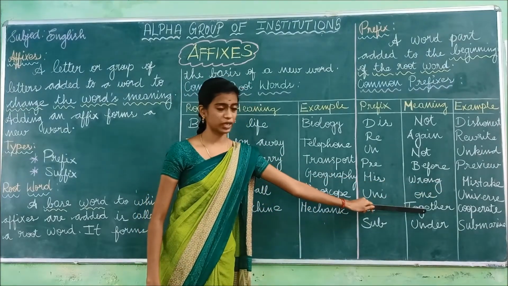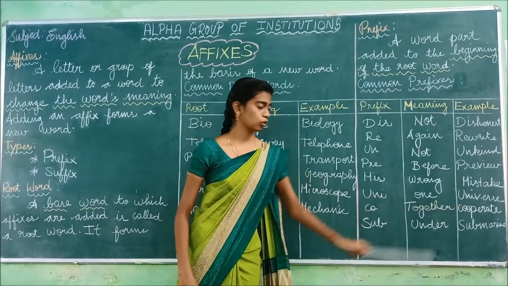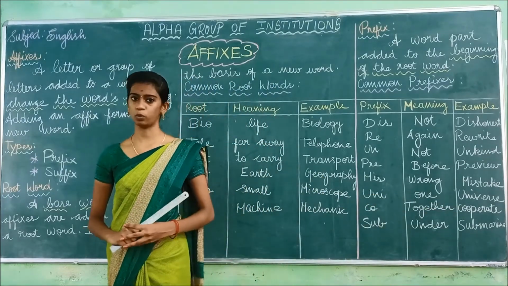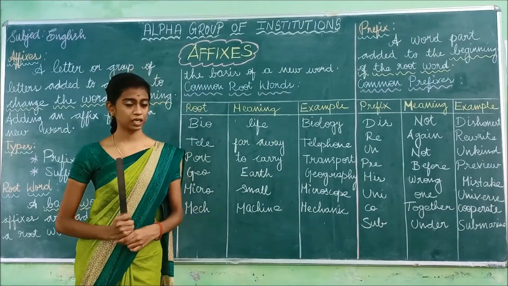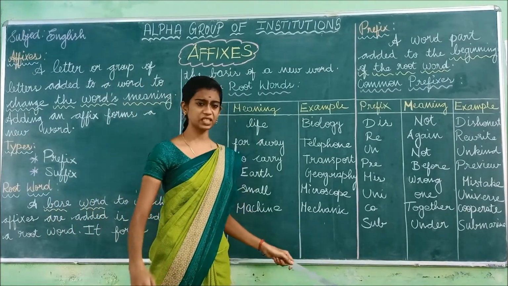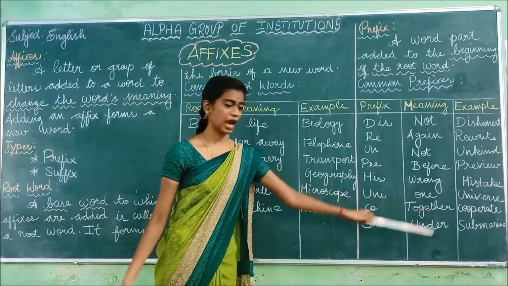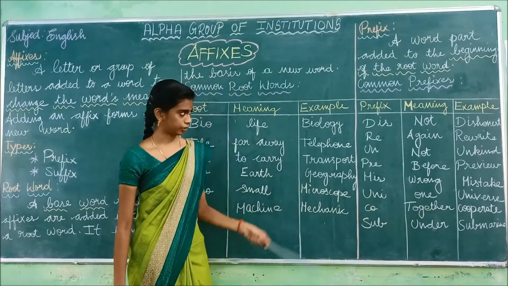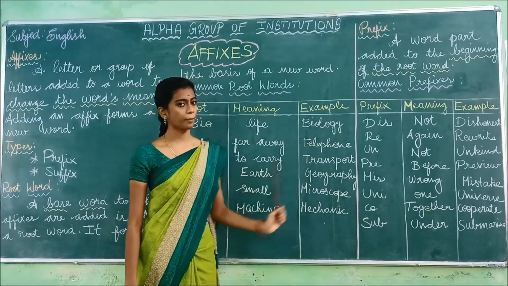Next one, co. The meaning of co is together, and the example is cooperate. So together we have to work. And the last one is sub. Sub means under. Okay, submarine, under the water. So these are some of the common prefixes.